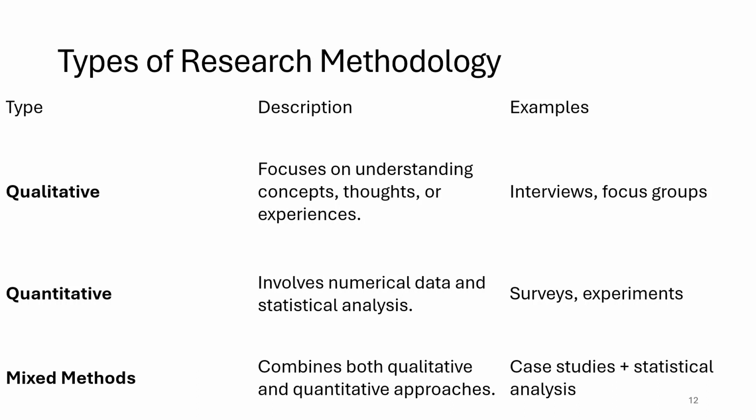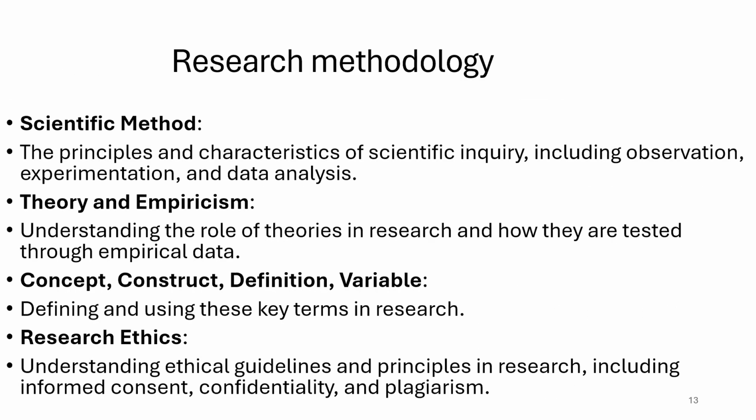Mixed methods could combine both qualitative and quantitative approaches, like case studies, statistical analysis, and so on. So, depending on the desired situation in your research plan, one chooses the type of research methodology, whether it should be qualitative, quantitative, or mixed.